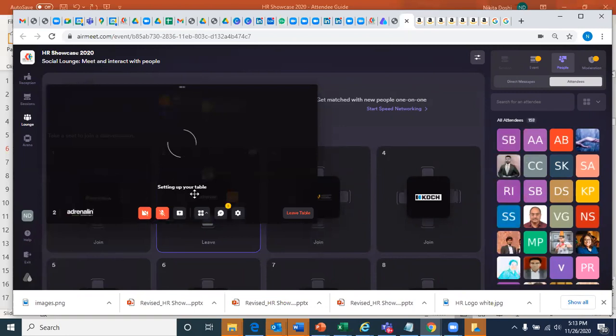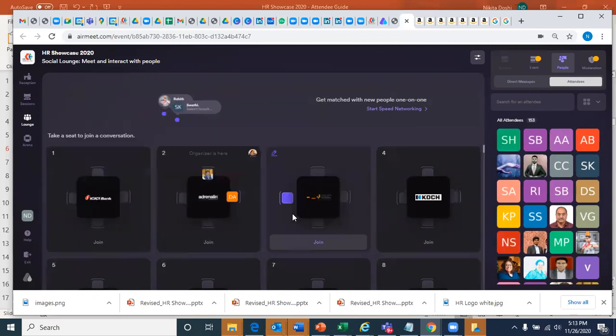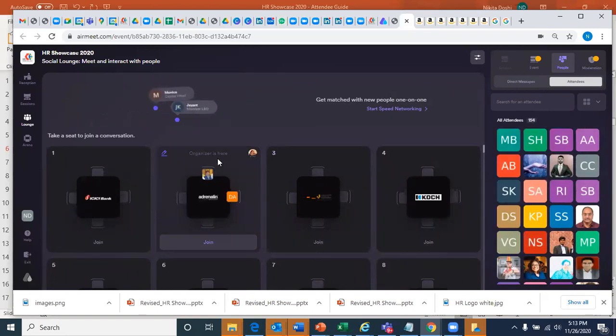And there is a demo that is happening, but I can switch on my camera, right? I'm going to just leave the table right now because there's a conversation that's happening. But that's how you would join a table and leave a table. And you can network, do some chit chat.